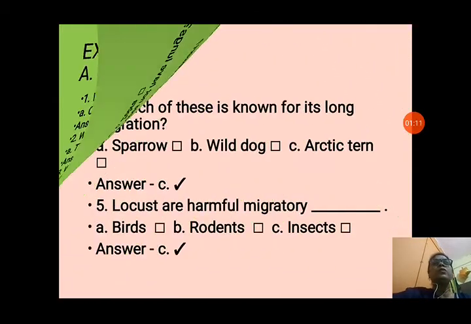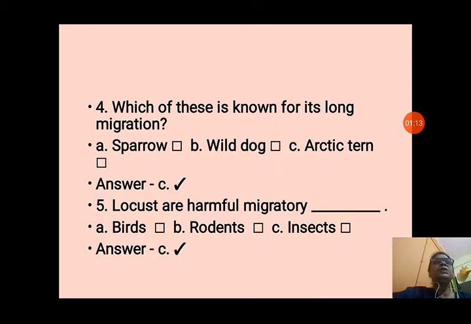Now next, question number 4. Which of these is known for its long migration? A. Sparrow, B. Wild dog, and C. Arctic tern. We have seen in migration that the Arctic tern migrates from the North Pole to the South Pole. That is the longest migration by a bird. So answer C will be correct.